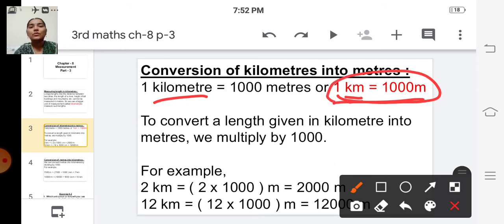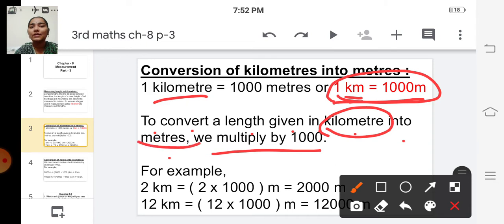To convert a length given in kilometers into meters, we multiply by 1000, because kilometer is the bigger unit and meter is the smaller unit. So, to convert a bigger unit into a smaller unit, we have to multiply.